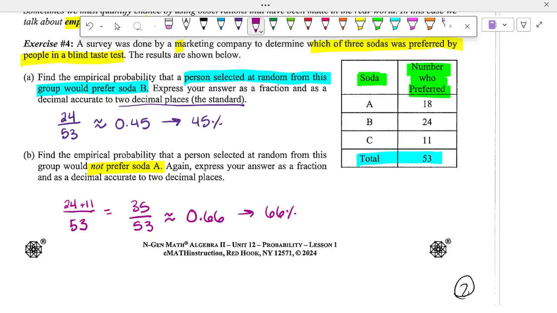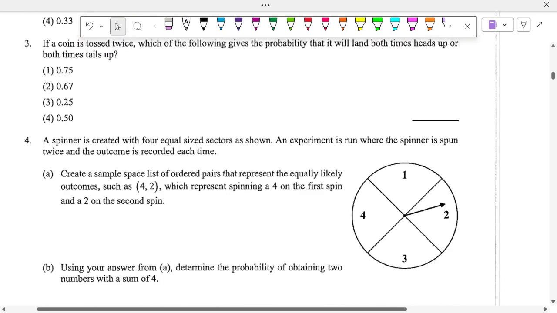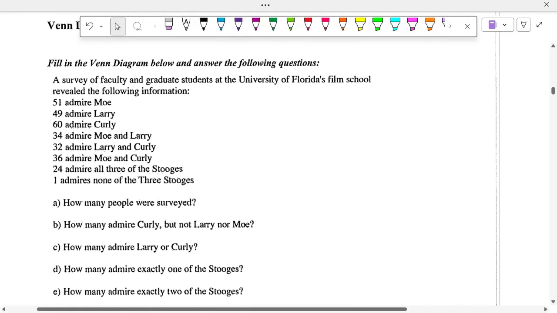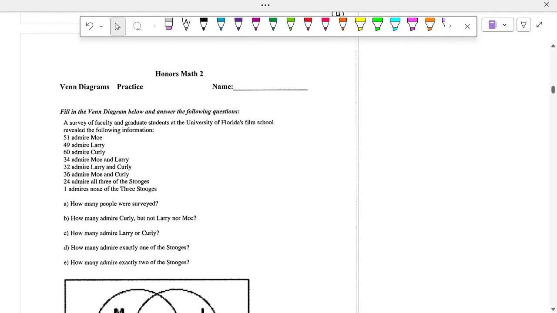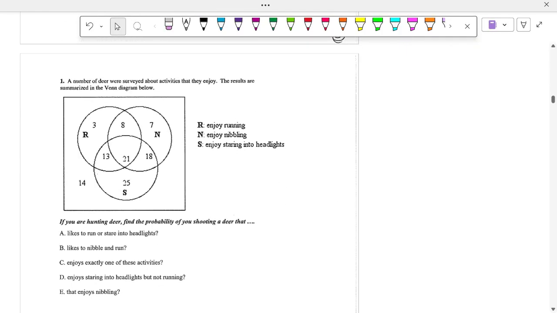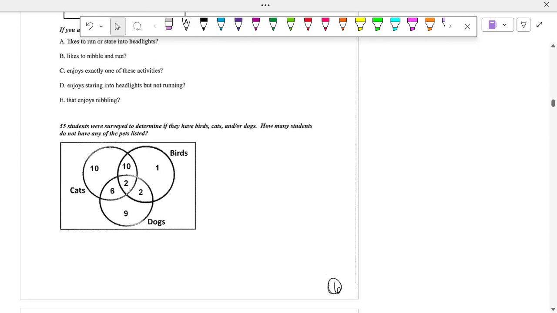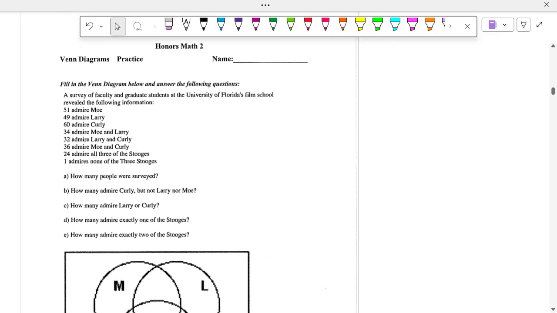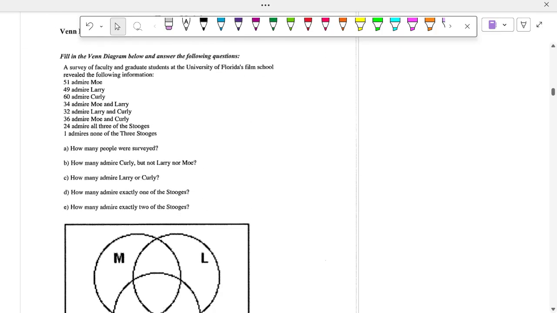All right, now we're not quite done with notes. So go to page 5. Last thing we're going to do is talk about Venn diagrams. Remember, Venn diagrams are a good way to show and organize different outcomes.